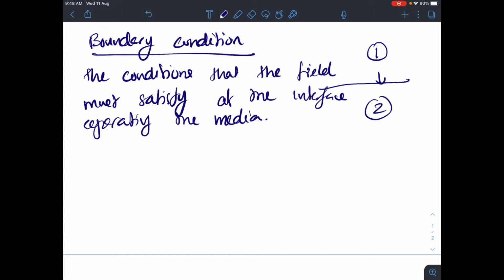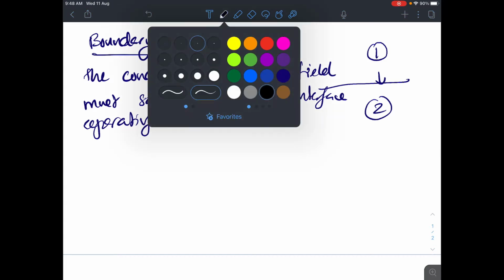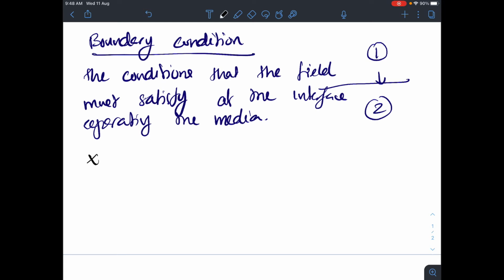Now, what is the need of boundary conditions? You will understand that with time. Let us say you know the electric field density in one medium, and you know the boundary condition, then you will be able to find out the electric field density in the other medium. You understand what is happening at the interface when you have two media with different properties.